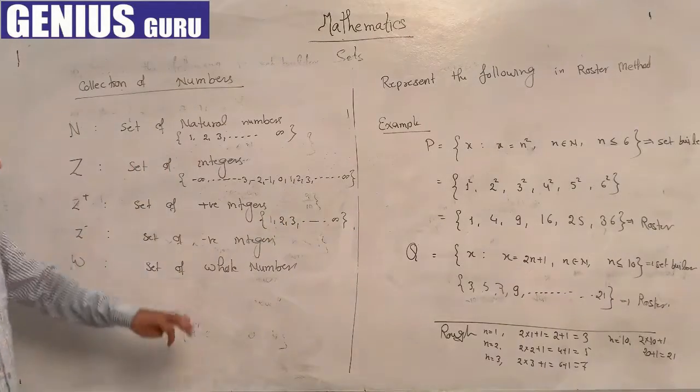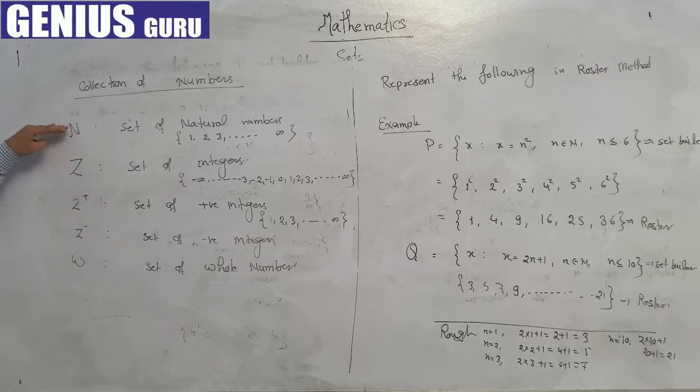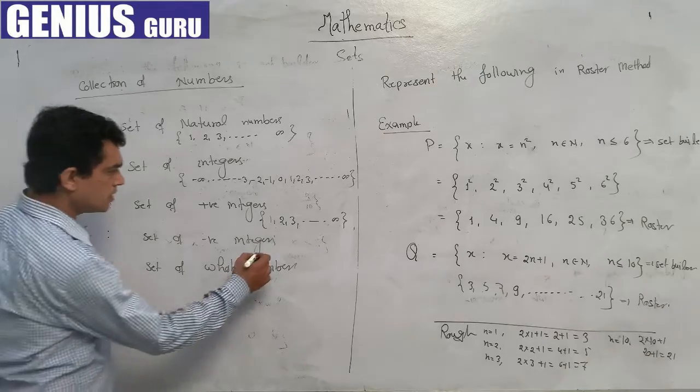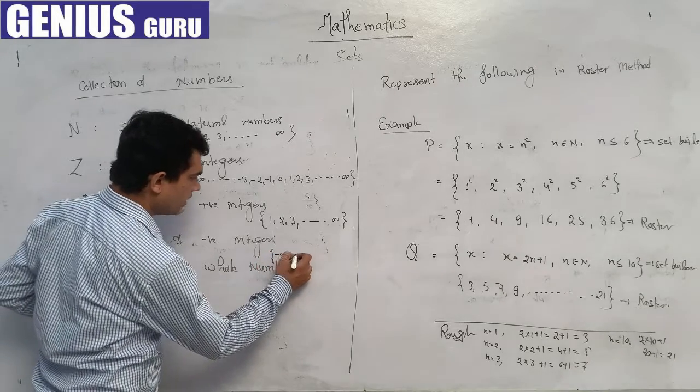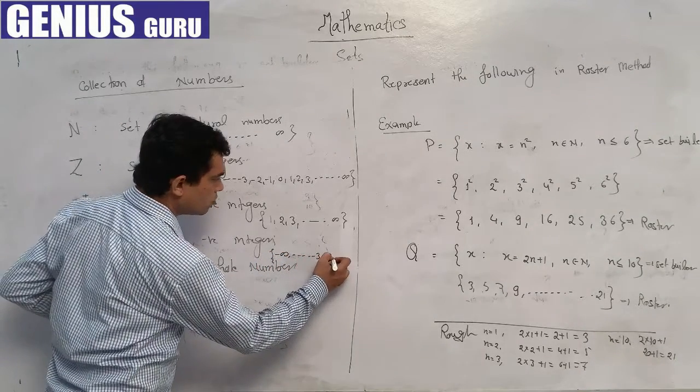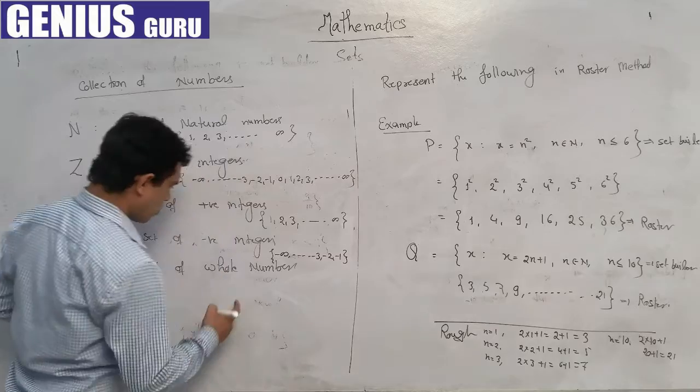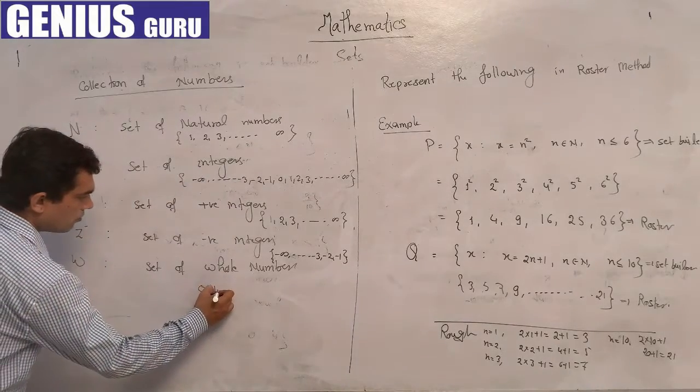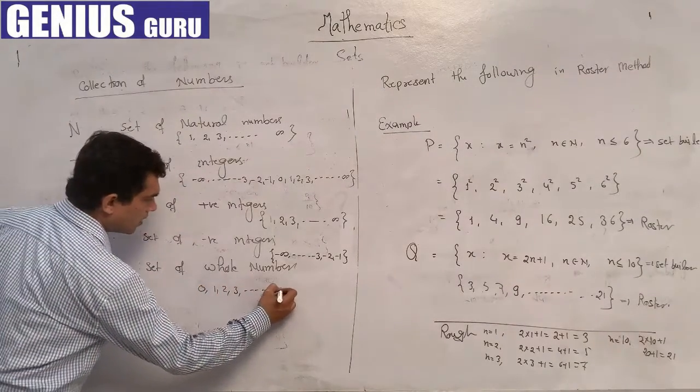So we can say the set of positive integers is the same as the set of natural numbers. Negative integers are minus infinity to minus 3, minus 2, minus 1. Whole numbers start with 0, 1, 2, 3, dot dot dot, infinity.